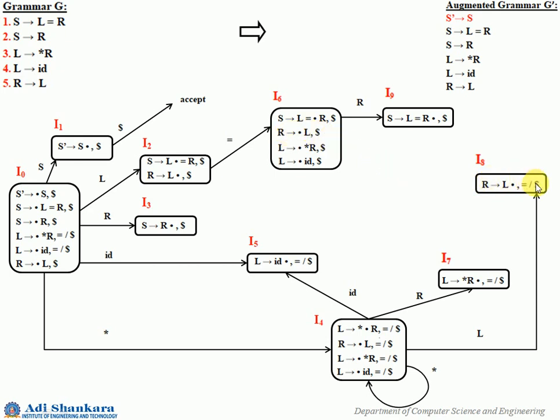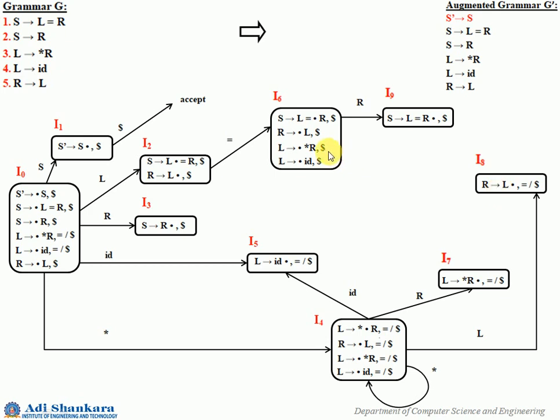In I8 what is there? R gives L dot, equal to and dollar. So actually what is this? R gives L dot comma equal to, and R gives L dot comma dollar. So actually there are two LR1 items here. I8 has two LR1 items, but here on the L transition what happens? R gives L dot comma dollar. So it is the same as one of these items in I8.